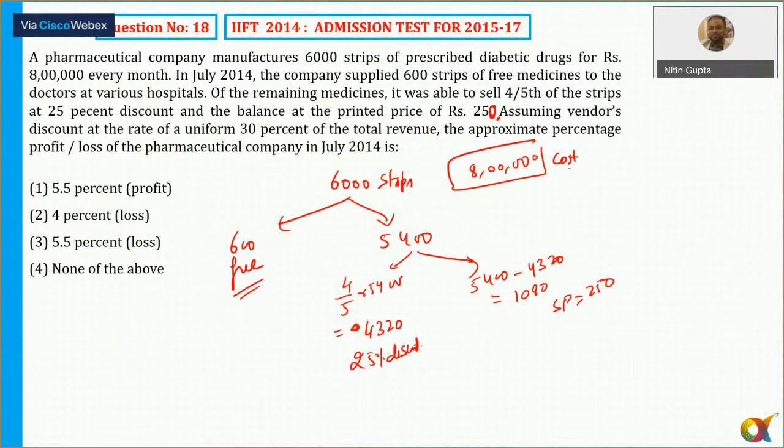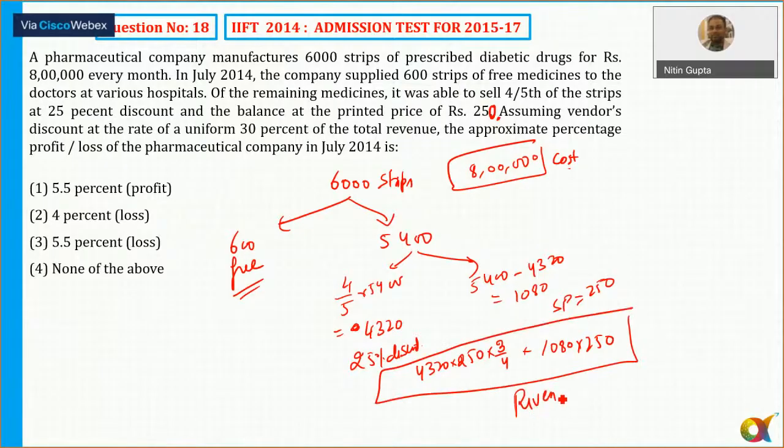So first of all, I'll find out total revenue here. So total revenue in this case is equal to, into 150, or of 20. I will calculate it. Okay. If you solve this, the total revenue comes out to be equal to this. The total revenue will come. And it's assuming vendor discount at a uniform rate of